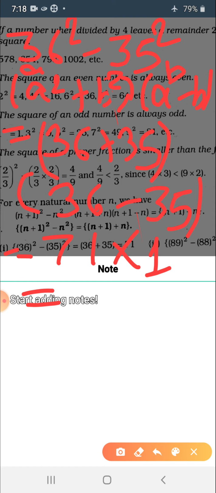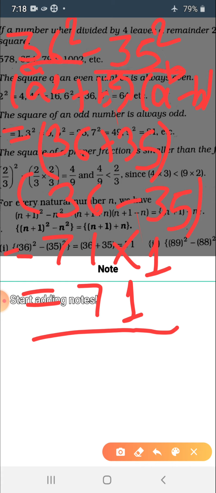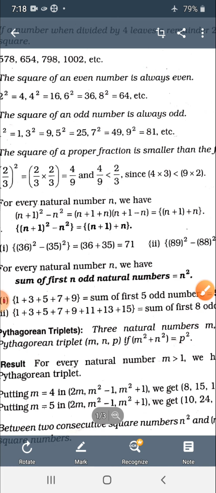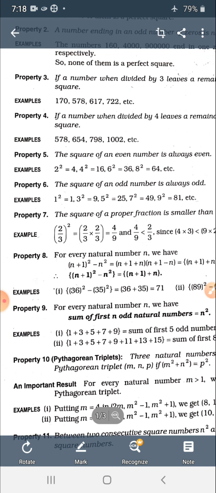Any number multiplied by 1 is the number itself. So we have come to the conclusion that the difference of squares of two consecutive numbers is the sum of the two consecutive numbers. You'll have the use of this property in the examples and exercises.